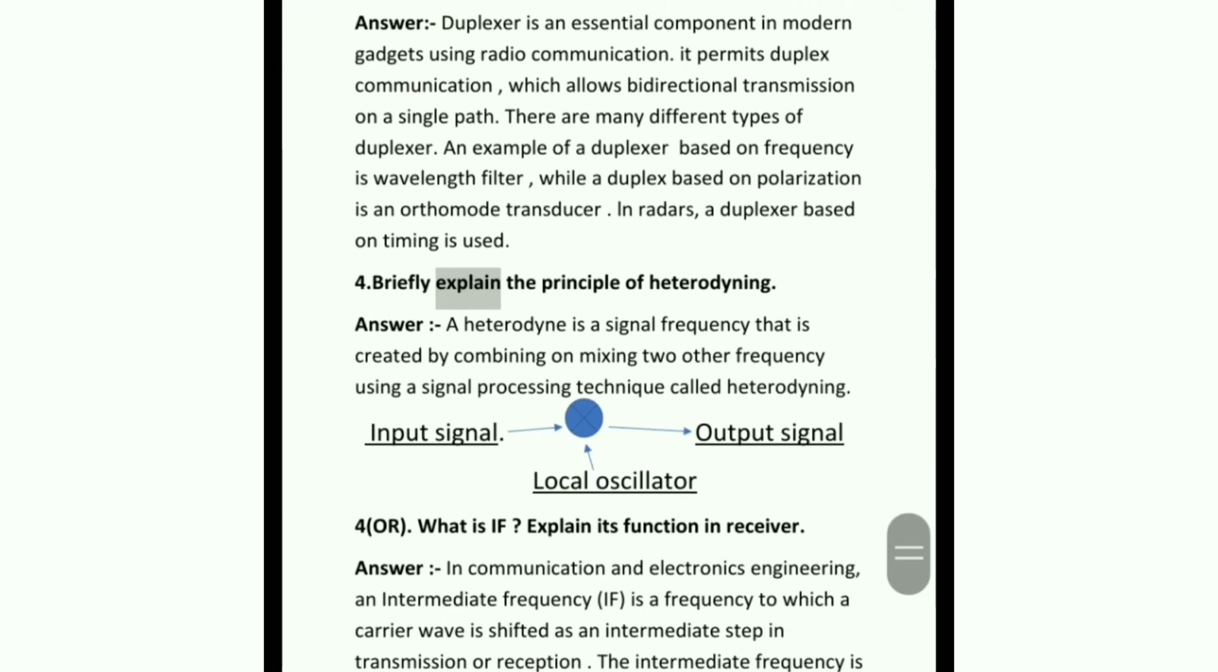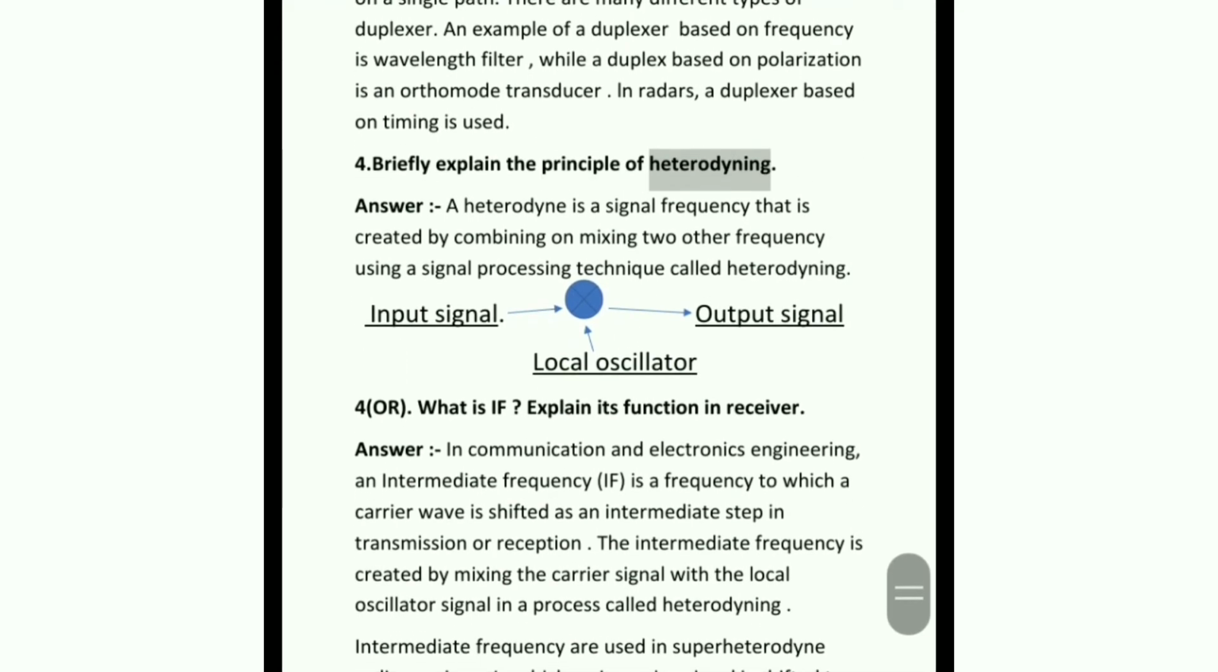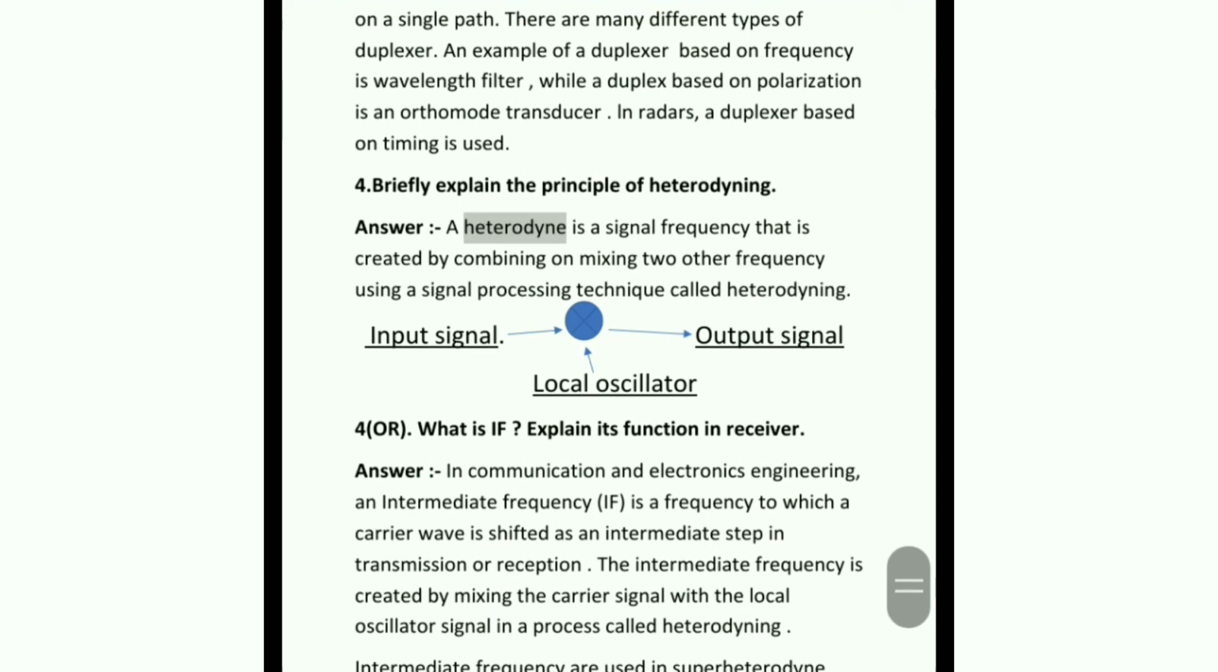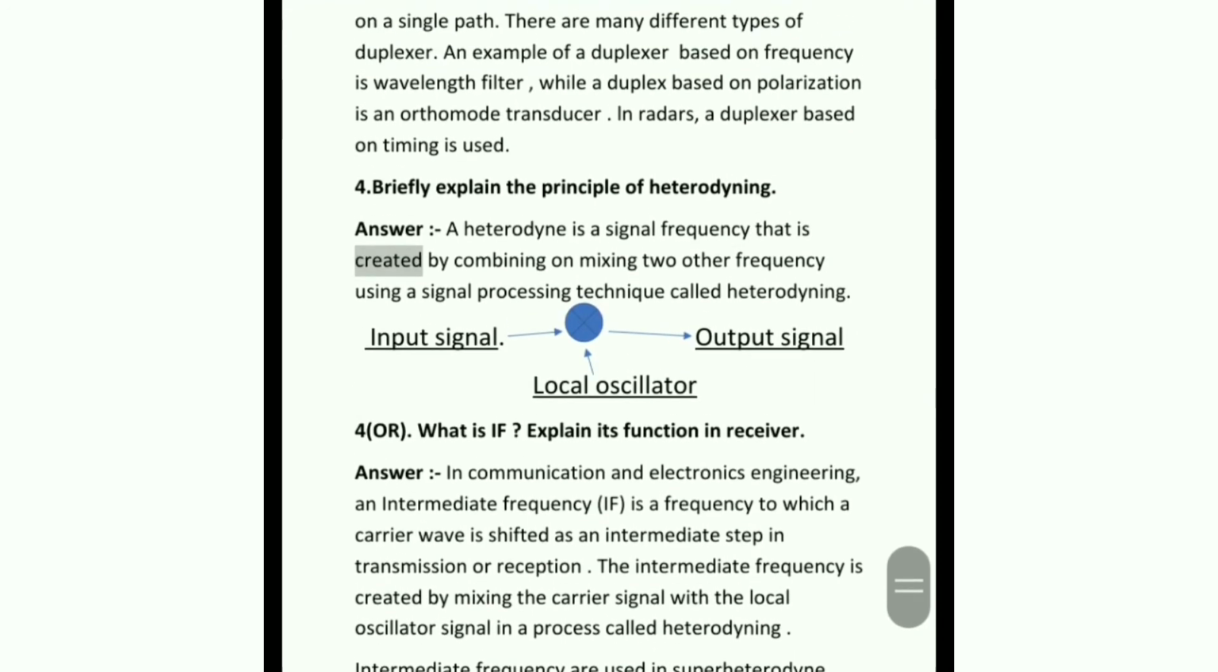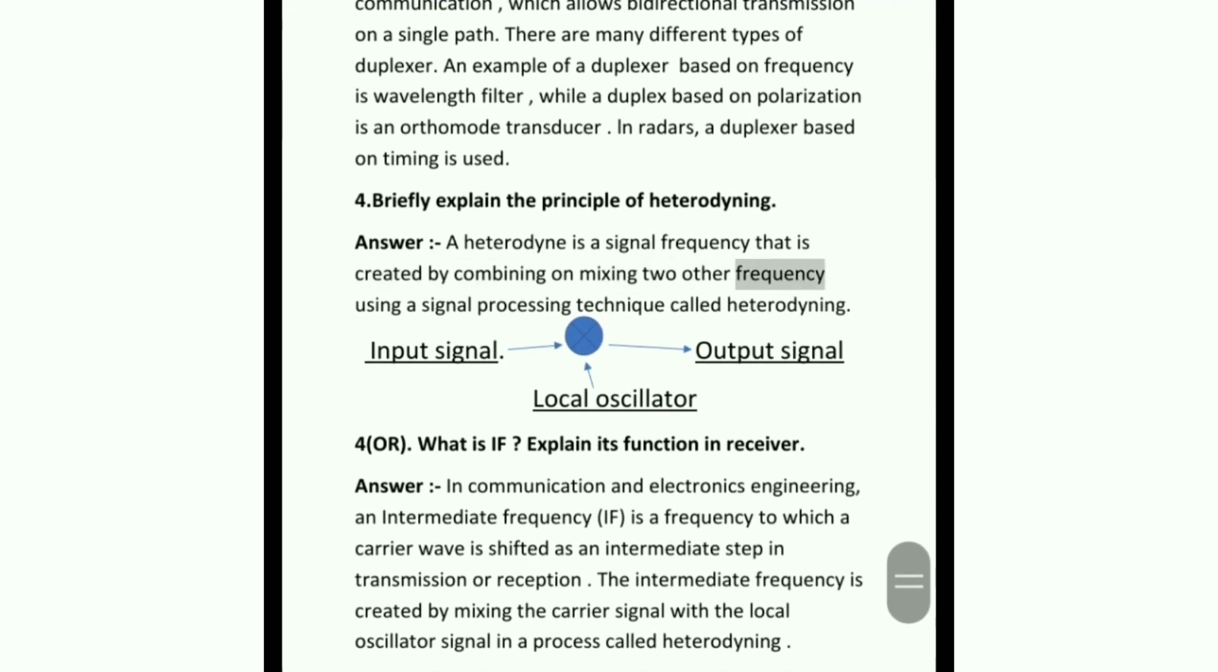4. Briefly explain the principle of heterodyning. Answer. A heterodyne is a signal frequency that is created by combining or mixing 2 other frequencies using a signal processing technique called heterodyning.